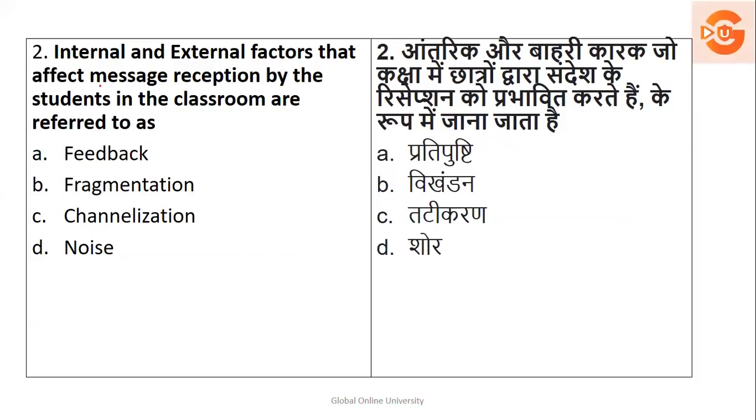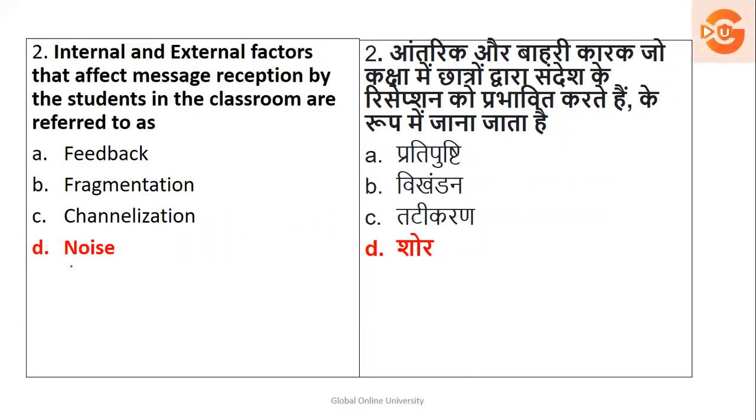Internal and external factors that affect message reception by the students in the classrooms are referred to as. Now, internal and external factors, which have been communicated in the classroom, can be affected due to what? Whether it is internal or external, the options given over here are feedback, fragmentation, channelization, noise. But obviously it will be affected by noise as one of the obstacles. So the right answer is option D, that is noise.